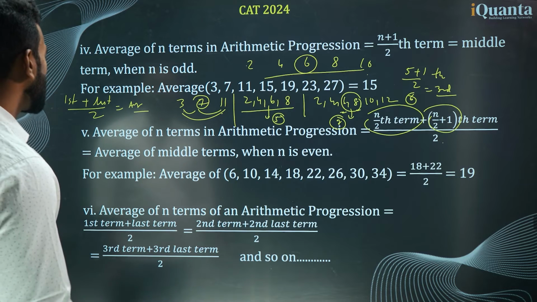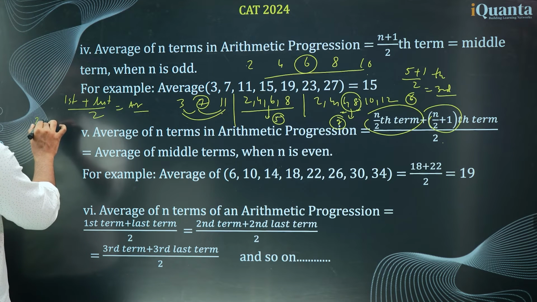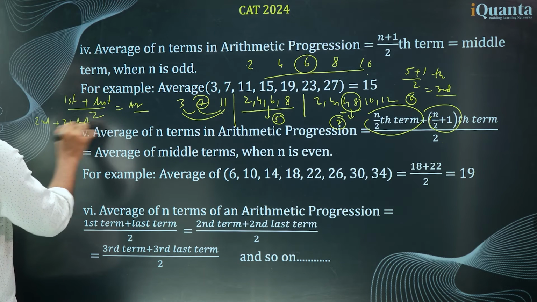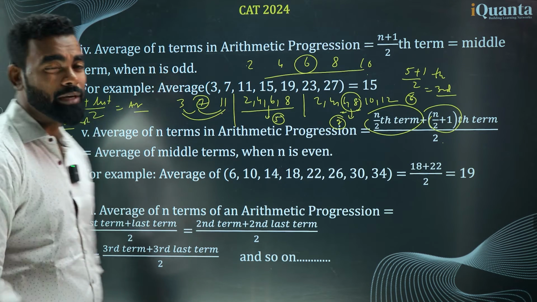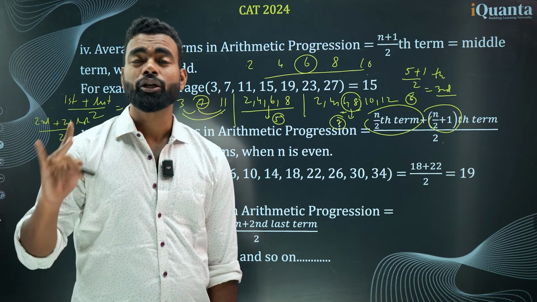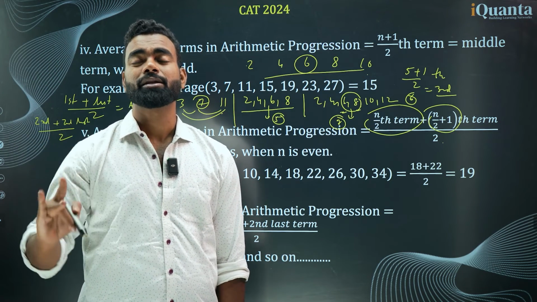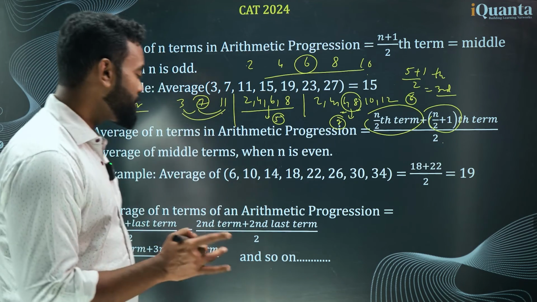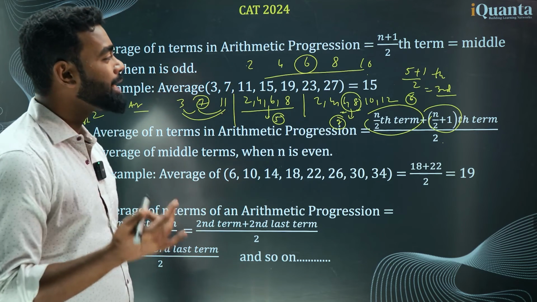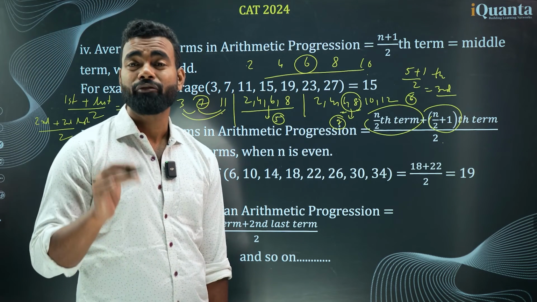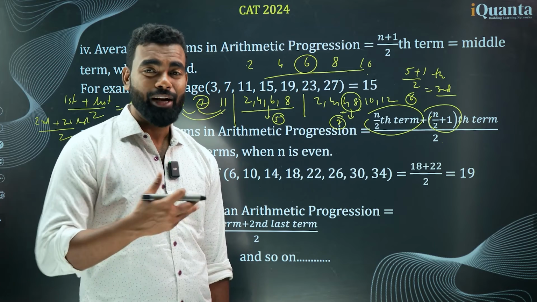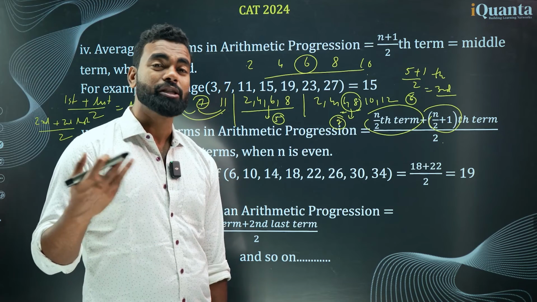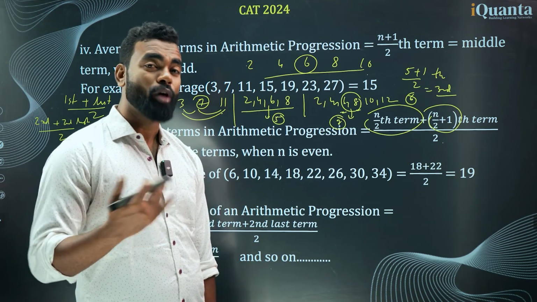Now this is also the same as the second term plus the second last term, by 2. That will also give you the average if the numbers are equidistant. The average of the third term and the third last term will also give you the average, because these numbers are equidistant. So in case of equidistant numbers, it always goes on like this. And you have to remember another very important thing here. These properties are very useful while you solve questions, because in some questions you just need to use these properties only. So please pay proper attention.